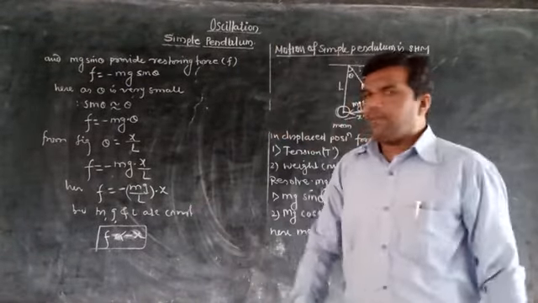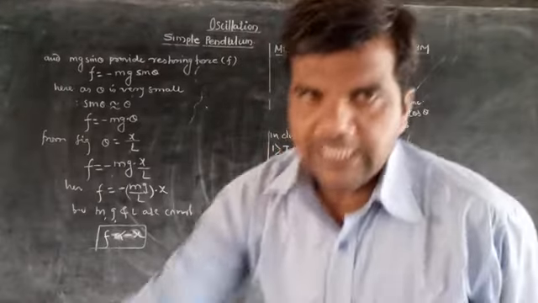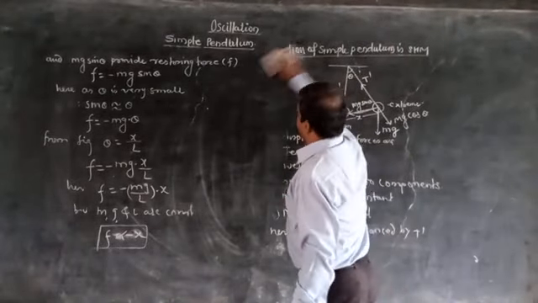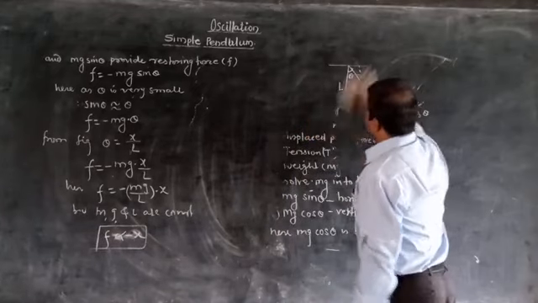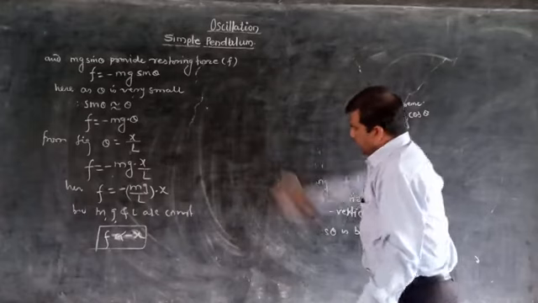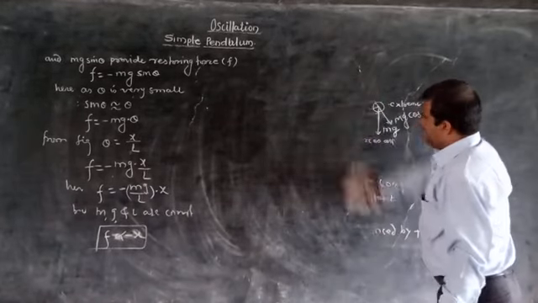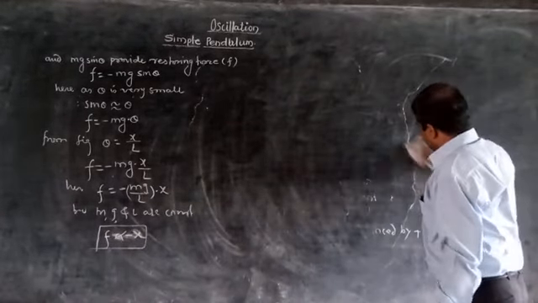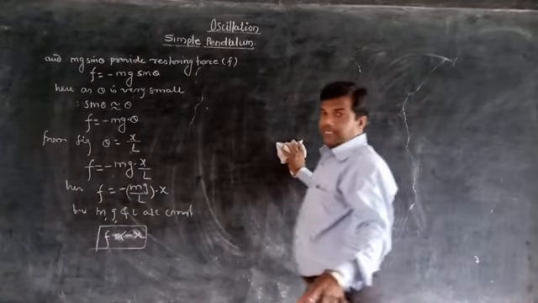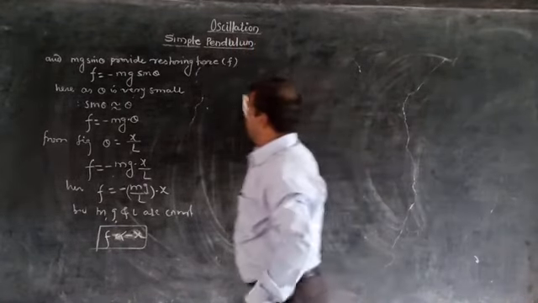Means in simple harmonic motion the force is always directed towards mean position, and its magnitude is directly proportional to the displacement. Therefore the motion of simple pendulum is oscillatory motion, and it is nothing but the SHM.